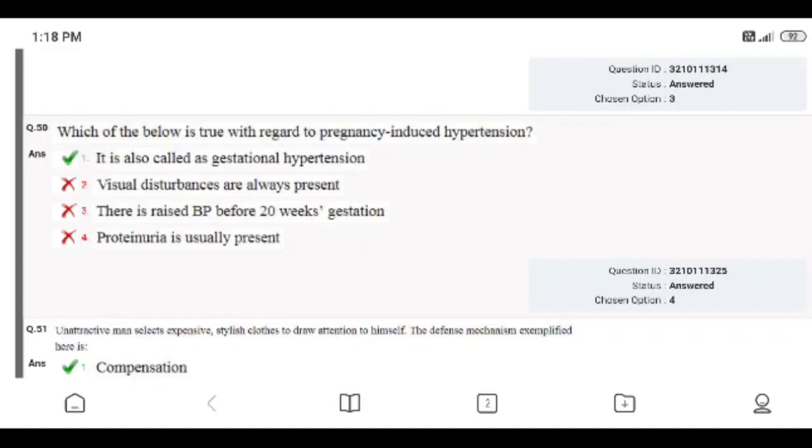It's a very simple question, gestational hypertension. It's otherwise called pregnancy induced hypertension, but I gave answer 4, proteinuria is usually present. So please be very careful to choose an option in the examination.